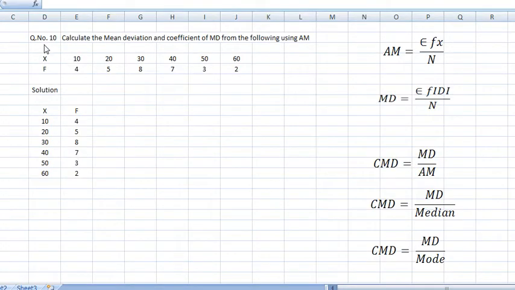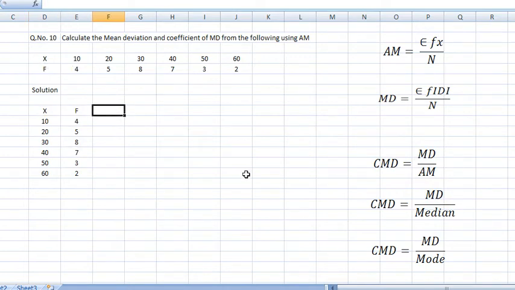Question number 10. Calculate the mean deviation and coefficient of mean deviation from the following using the arithmetic mean. X is here, F is here. So X is 10 to 60, frequency 4 to 2. You write the same X here, you write the F as it is here.